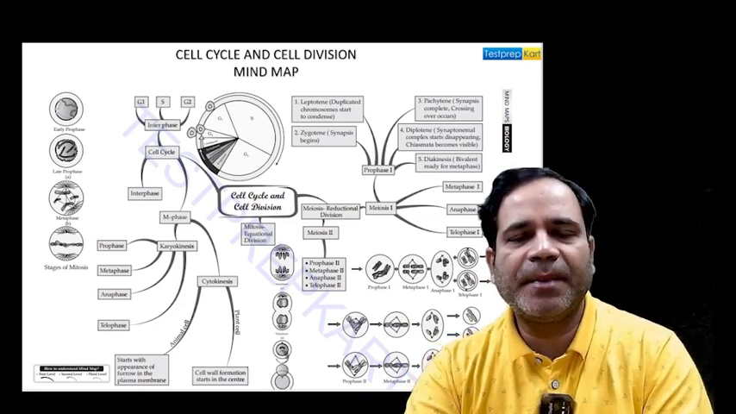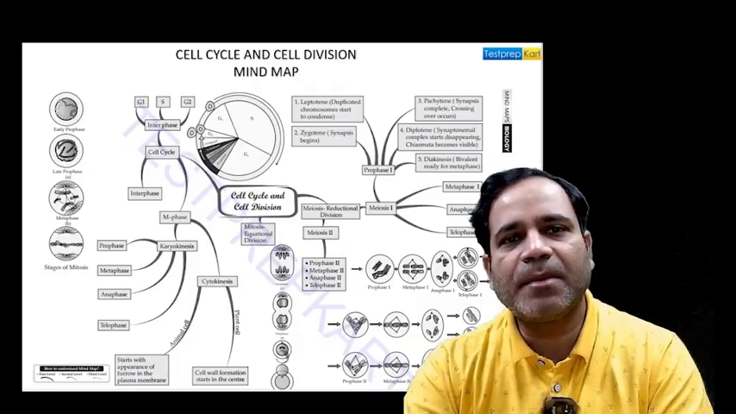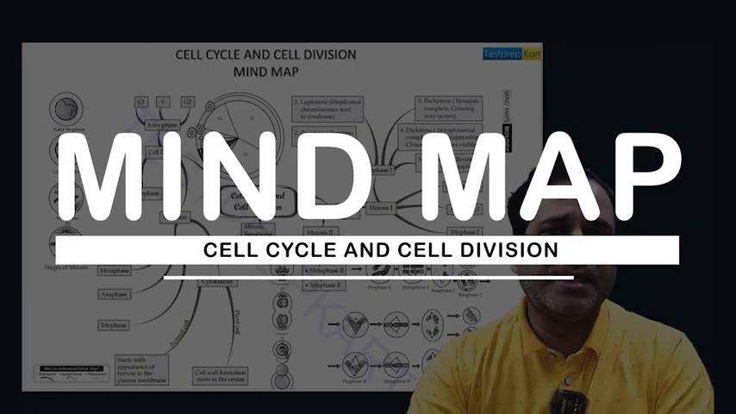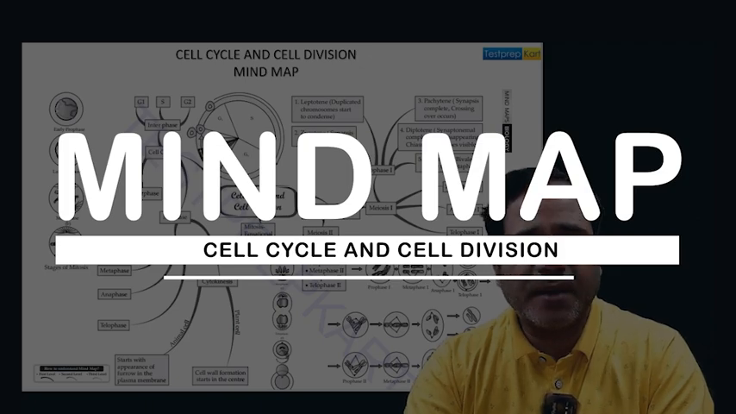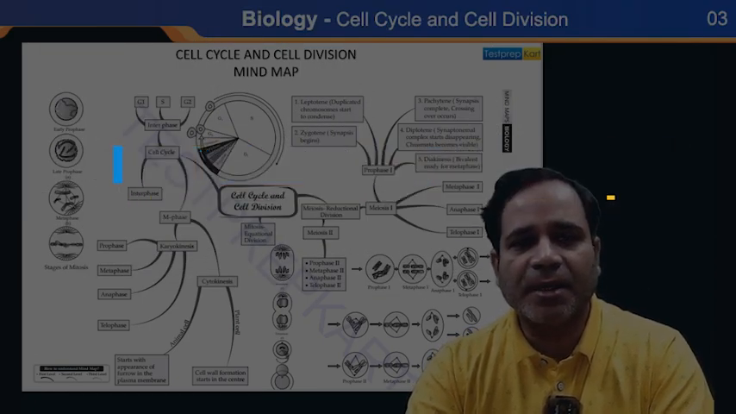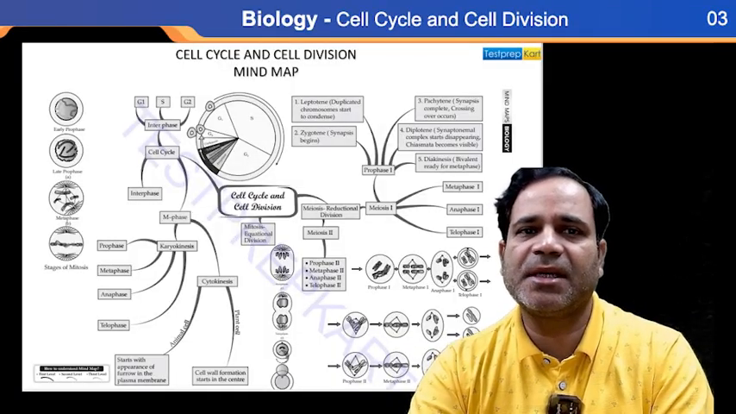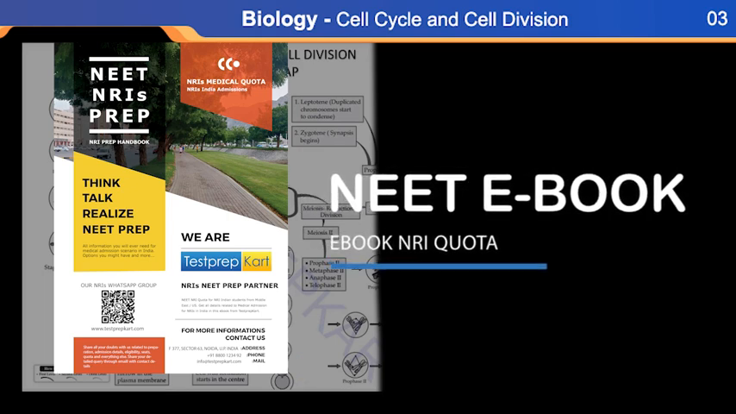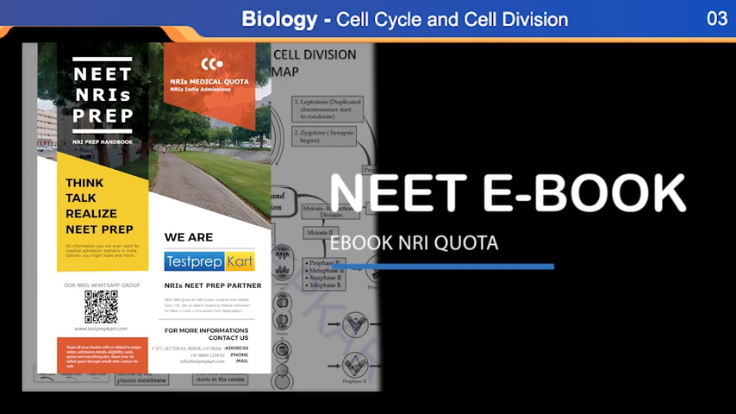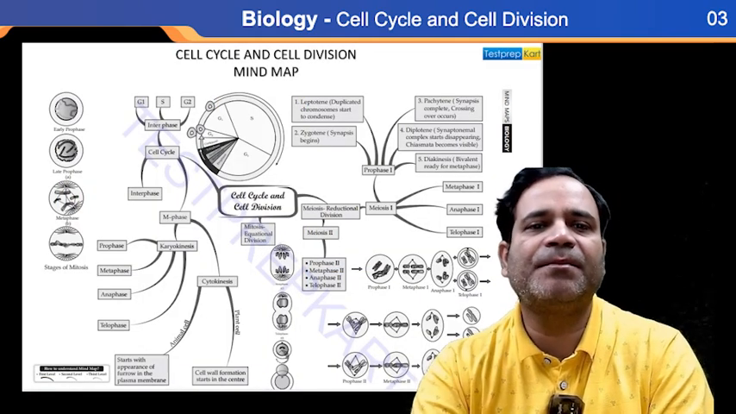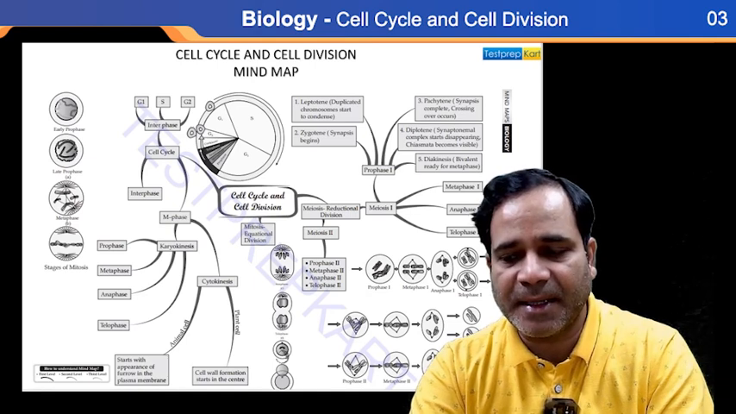Here in this topic, I am going to tell you about the mind map of cell cycle and cell division. This is a very important chapter, and it relates to the chapter on the cell. So first go through that chapter on the cell, and after that go through this topic, cell cycle and cell division. The basic thing here is the mind map of the cell cycle.